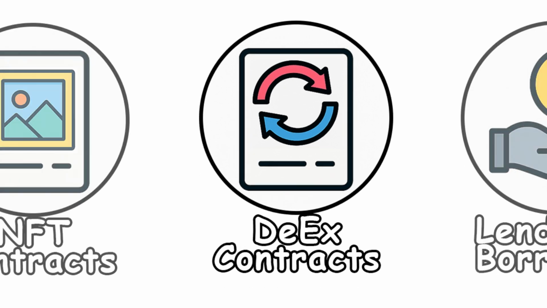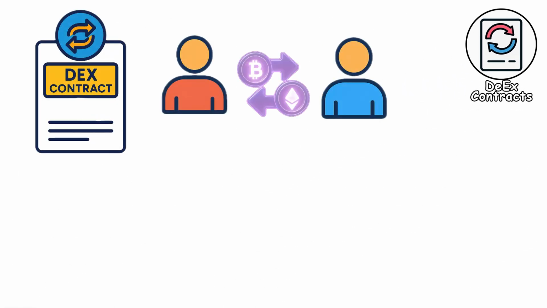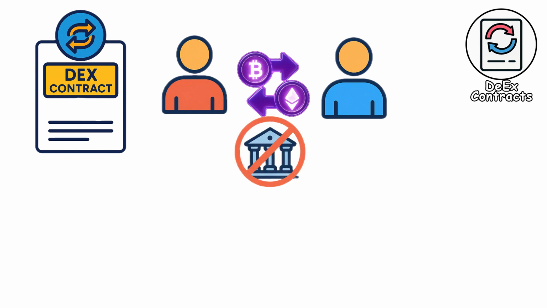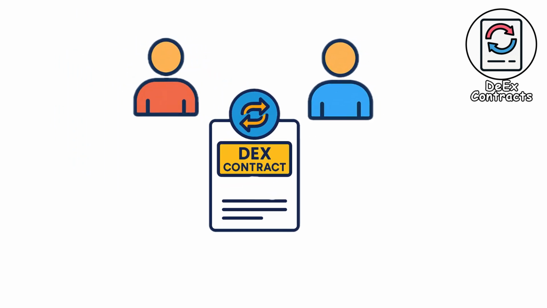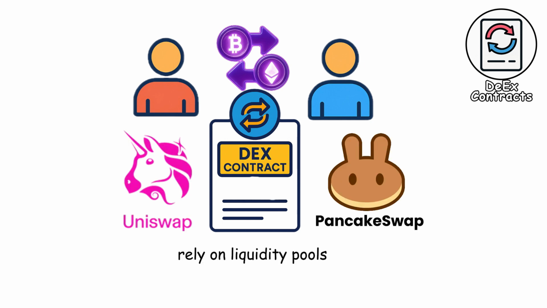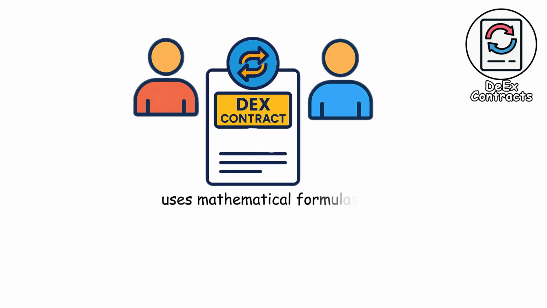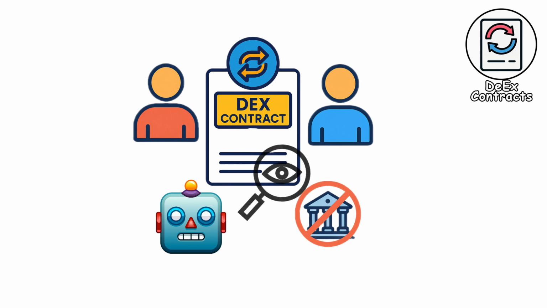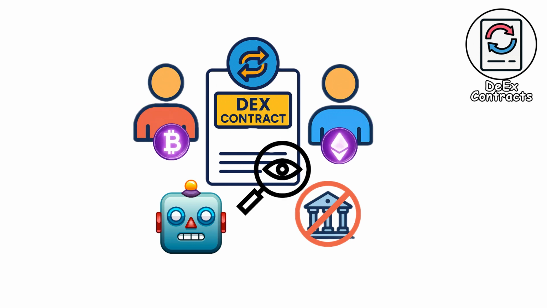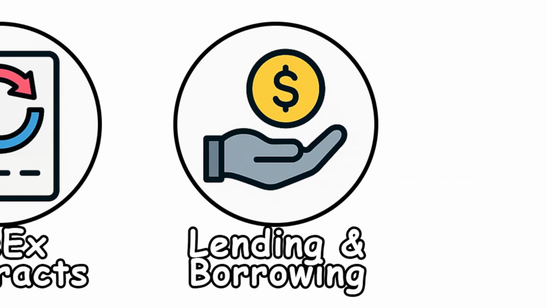Decentralized exchange contracts. Decentralized exchange contracts allow users to trade cryptocurrencies directly with each other without a central authority. Instead of depositing funds into a company-controlled wallet, users interact with a smart contract that automatically executes trades. Platforms like Uniswap and PancakeSwap rely on liquidity pools, where users deposit pairs of tokens into the contract. The contract then uses mathematical formulas, such as constant product equations, to determine the price of each trade. Because everything is automated, there is no need for an intermediary to hold custody of funds. The contract enforces the rules transparently, ensuring that both sides of a trade happen at the same time or not at all.